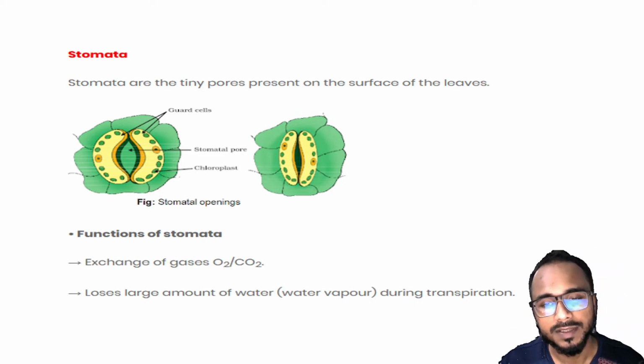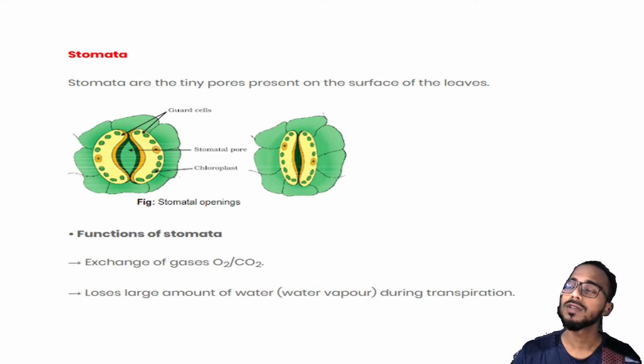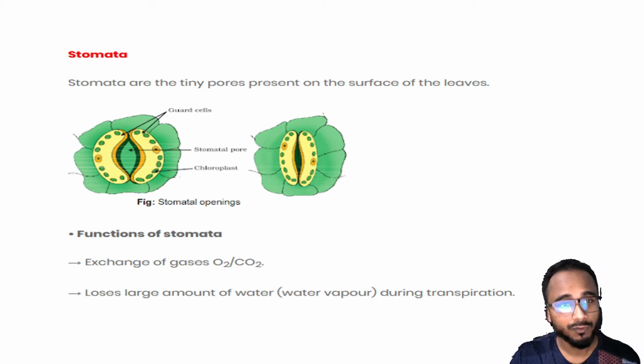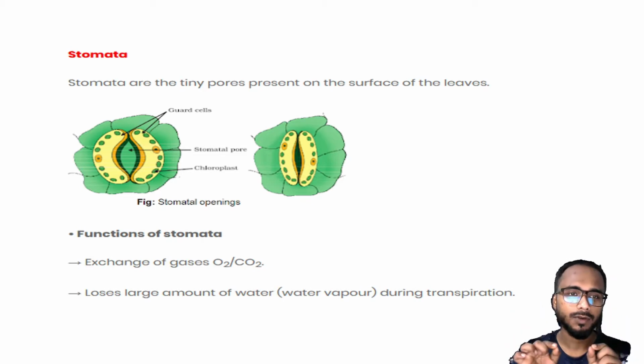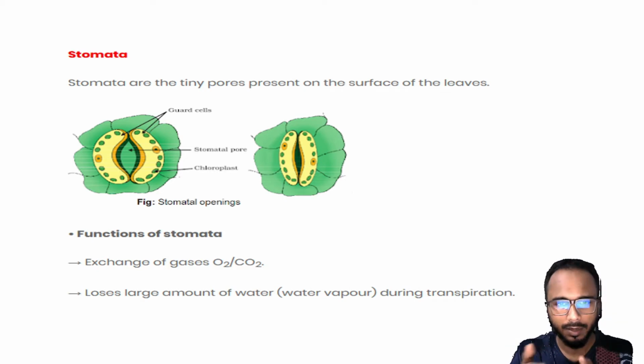Now another thing that happens is that during the transpiration process, during this whole process, water is also removed. How? You will say that no, I have never seen water coming out from leaves. You will see water coming out from the leaves. How will you see? Let me tell you. There is an activity you can do. Take a polythene, transparent, white-colored polythene, and tie it on 2-3 leaves.